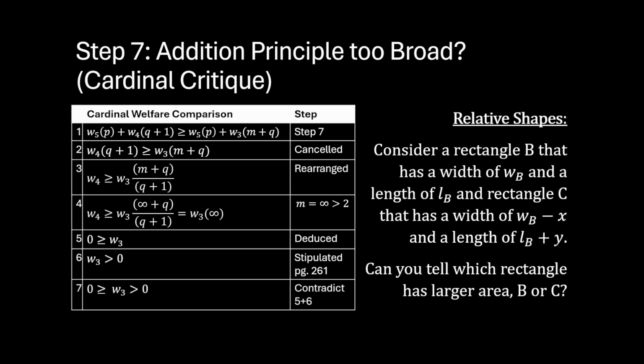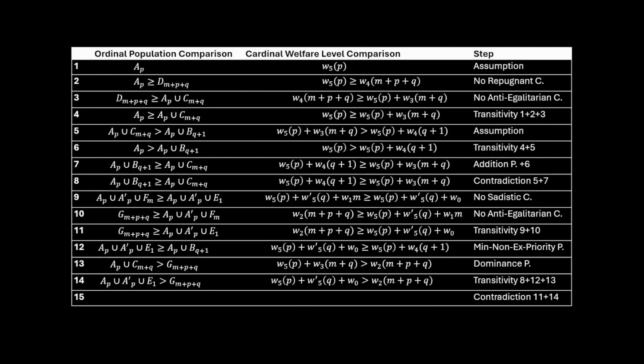Therefore, W3 both has to be less than or equal to 0 and greater than 0, which is a contradiction. So now that we have shown step 7 to result in a contradiction, we can return to Arrhenius's proof and mark step 7 as untrue.